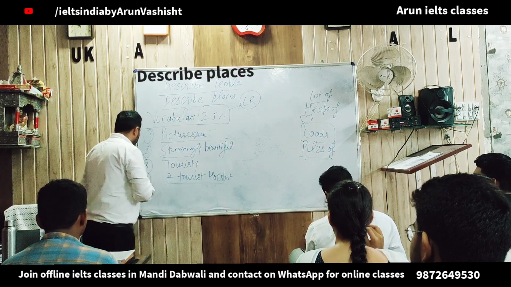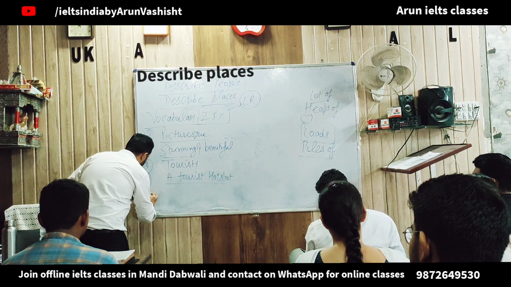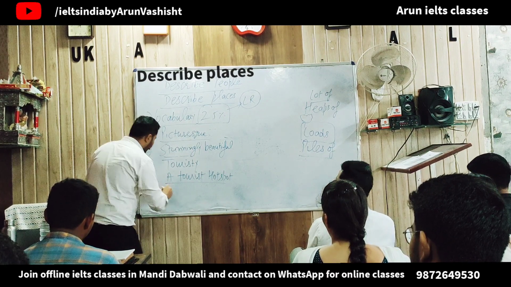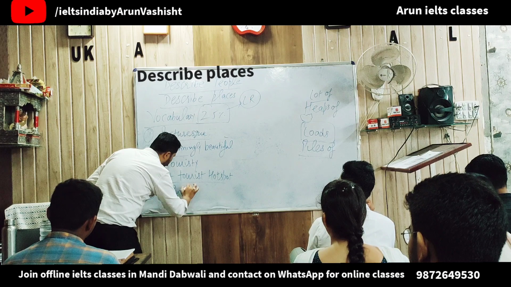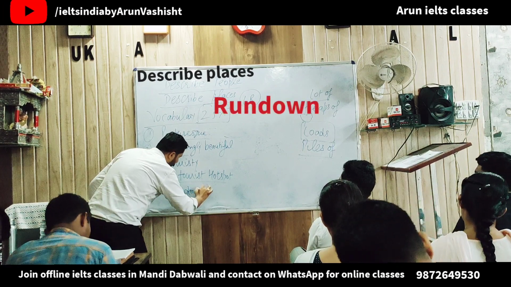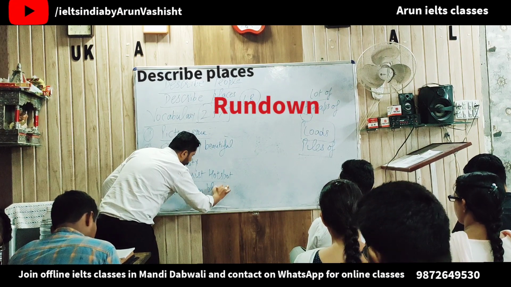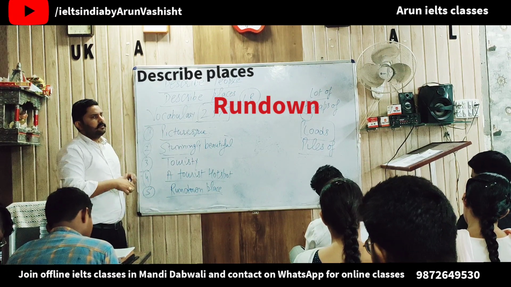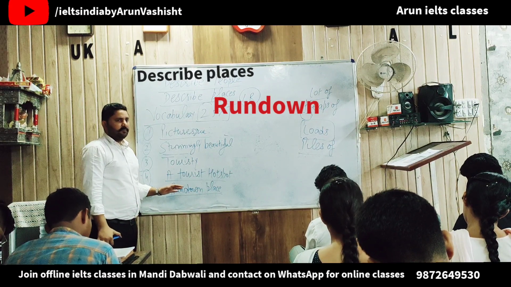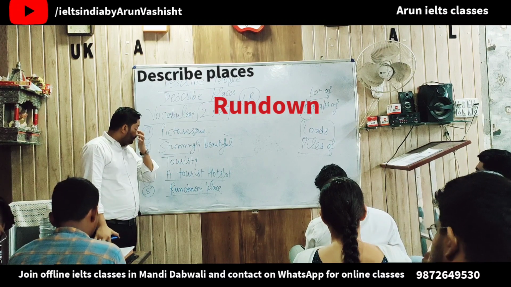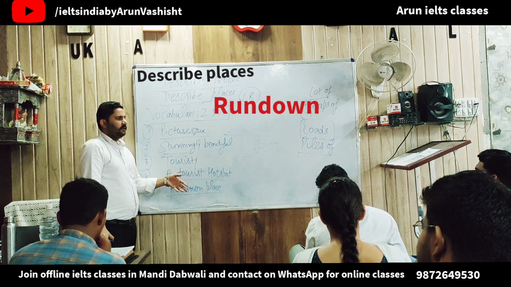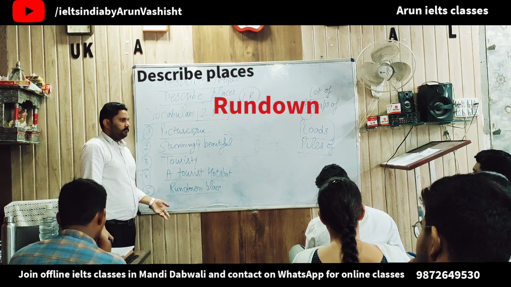Number 5, we have any place. Now this is going to be a little bit boring, right? We can say rundown. Rundown place. Now a rundown place is where nothing is happening, no development, but still you may see any old building, right?